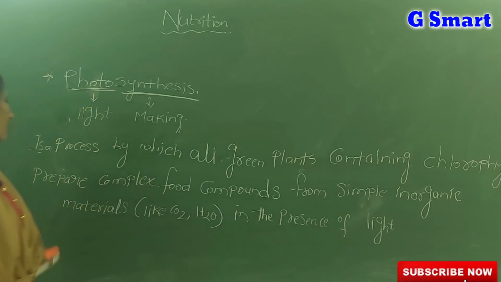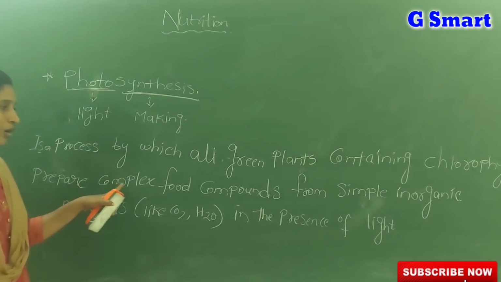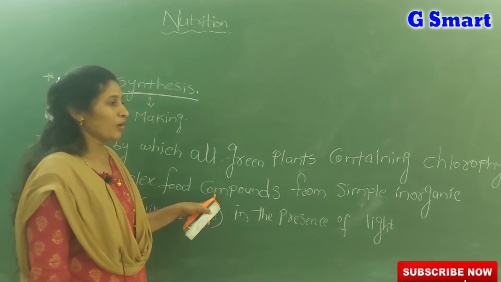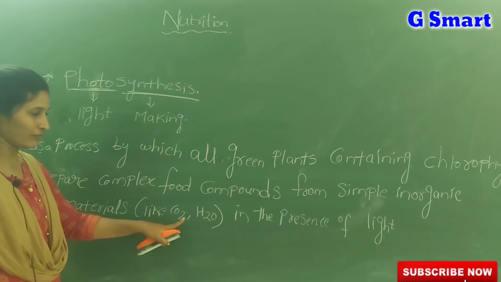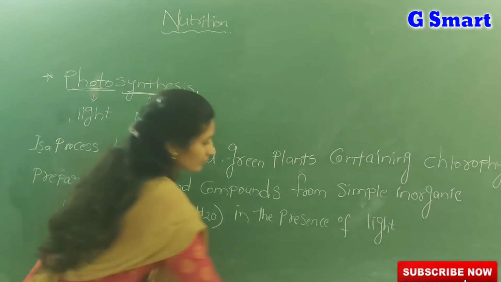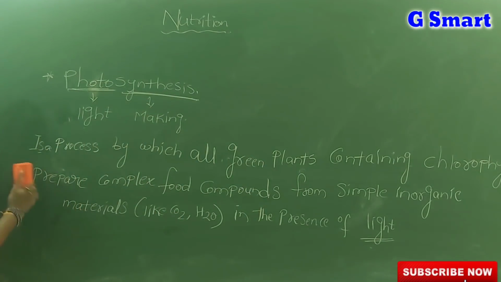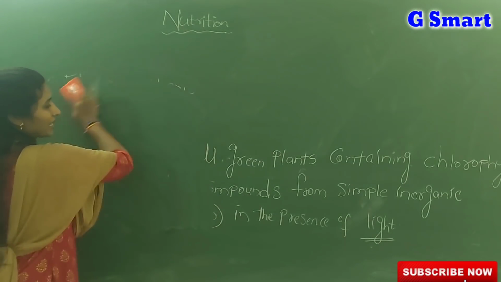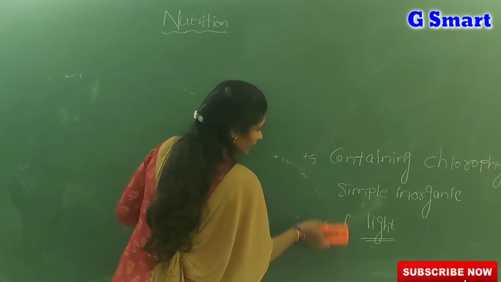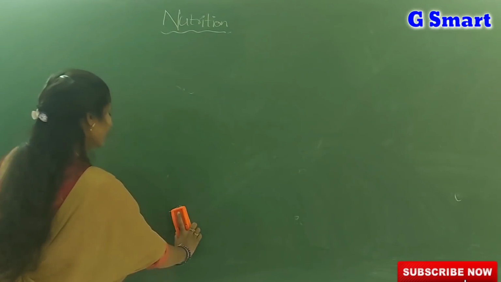So photosynthesis is the process by which all green plants containing chlorophyll prepare complex food substances from simple inorganic materials like CO2 and water. This process occurs only in the presence of light. Now we are going to learn about different scientists who come across in the nutrition lessons. We already learned what is meant by photosynthesis.